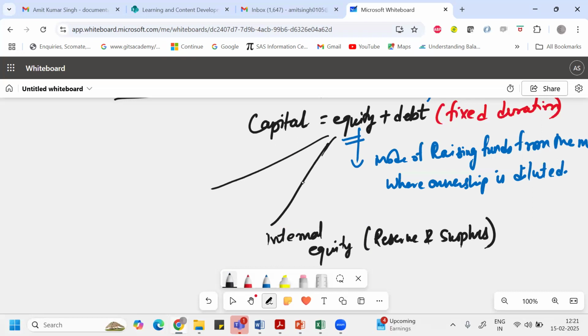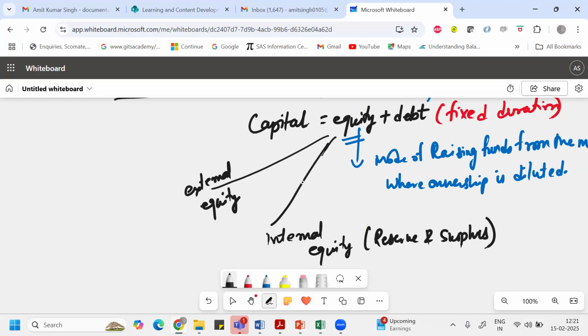Whatever funds you have, you try to use that money first instead of going and taking money from the outside market. So if you are trying to get the money from your internal sources, from the savings you have in your balance sheet, then it is called internal equity, while if you raise money from the external market, then it is called external equity.